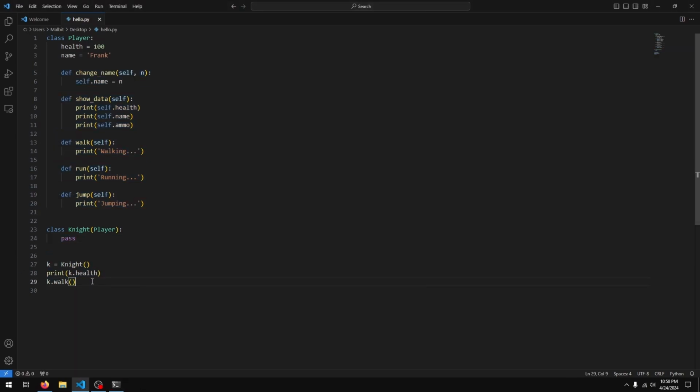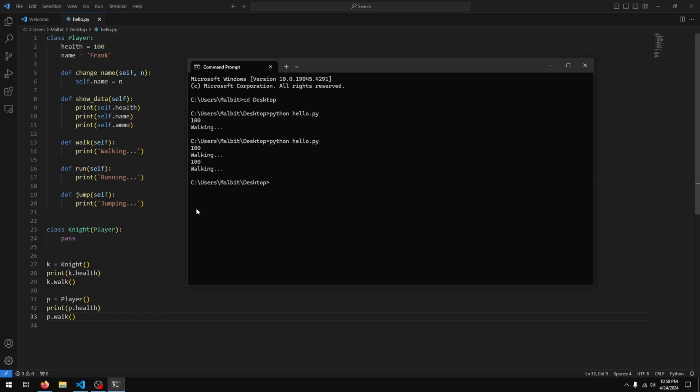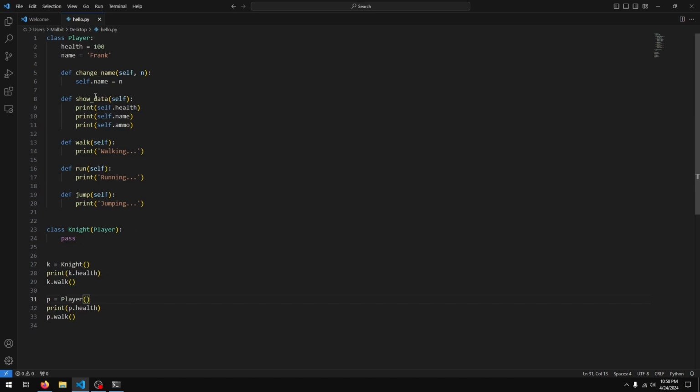So let's create an object of the player class as well. So I'll just say p equals Player, and if I print p.health and p.walk, you see we get the same thing. Let's change this a bit so that it's easier to identify which is the player and which is the Knight. So I'll just say Knight here, and I'll say Player.